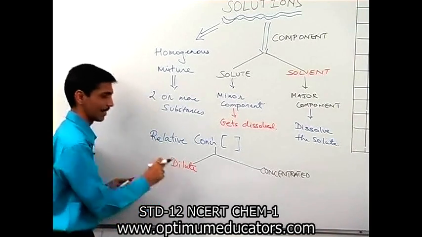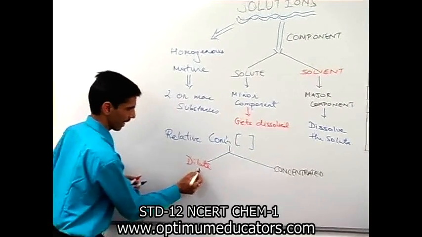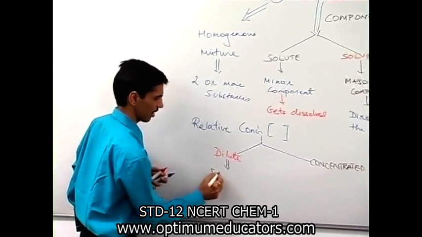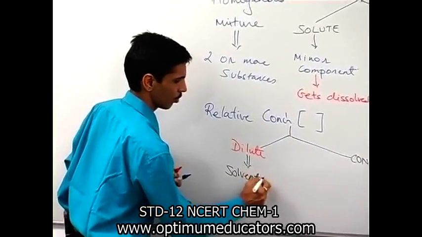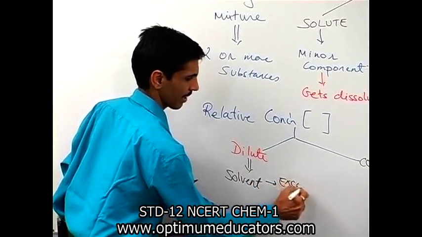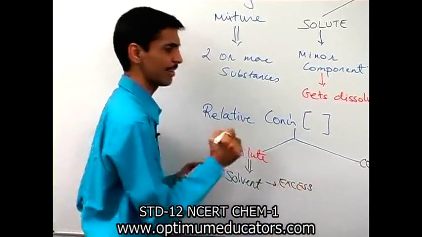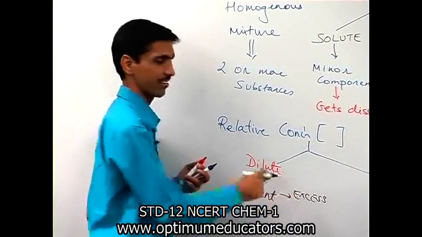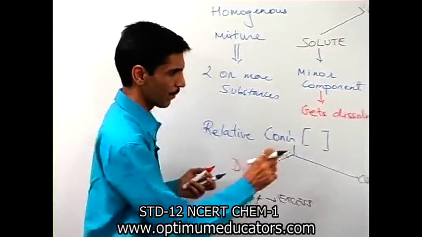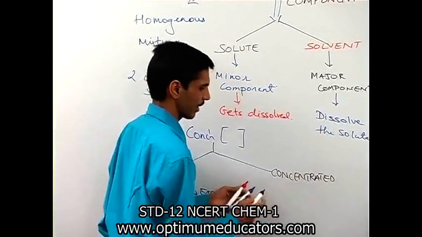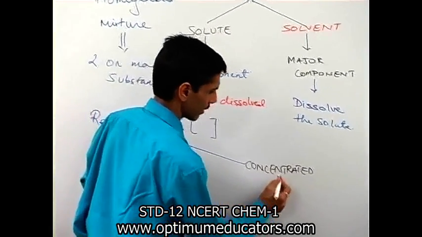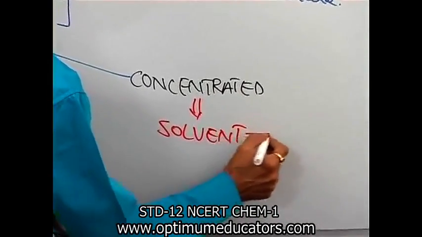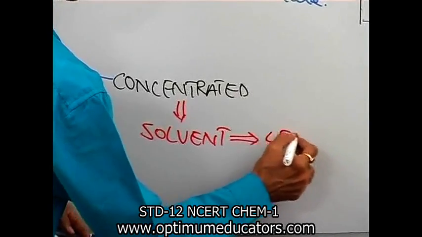So whenever we use the word dilute, that means here we say that the solvent is in excess, is in large amount. मेजर कंपोनेंट तो है ही, लेकिन ये मेजर से भी ज्यादा प्रमाण में हो जाएगा, and that's why we use the word it is in excess. और यहां पर हम बोलेंगे कि whenever we talk about a concentrated solution, we say that the solvent is slightly lesser, not with respect to the solute. Please be very clear.